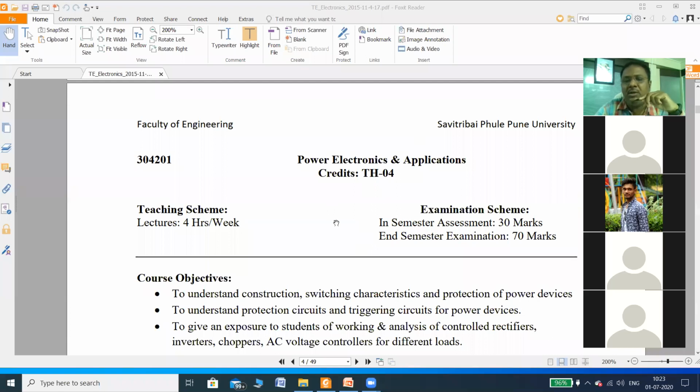Our subject is power electronics and applications. So I'll just show you the syllabus. I'll first share my screen with you so that you can easily see each and everything.